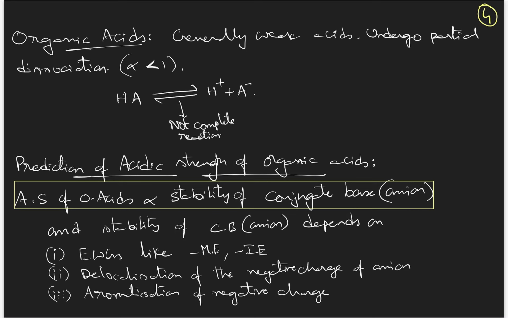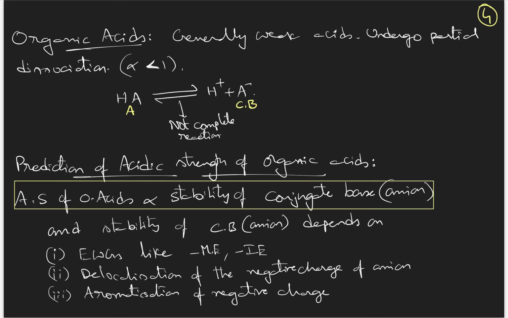One simple concept we have to follow here is that the acidic strength of organic compounds is directly proportional to the stability of the conjugate base formed. Suppose this is an acid; after release of the H plus ion, the A minus formed is the conjugate base.